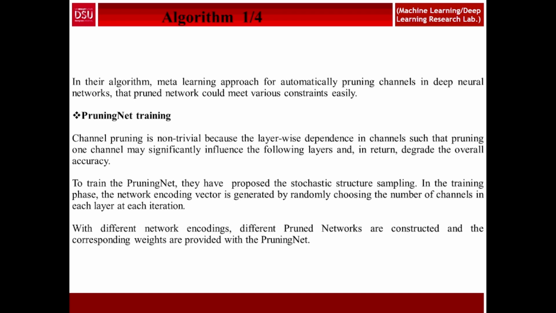So to train the pruning net, they have proposed stochastic structure sampling in the training phase, and the network encoding vector is generated by randomly choosing the number of channels in each layer of each iteration. So we can say that with different network encodings, dependent pruned networks are constructed and the corresponding weights are the output of the pruning net.